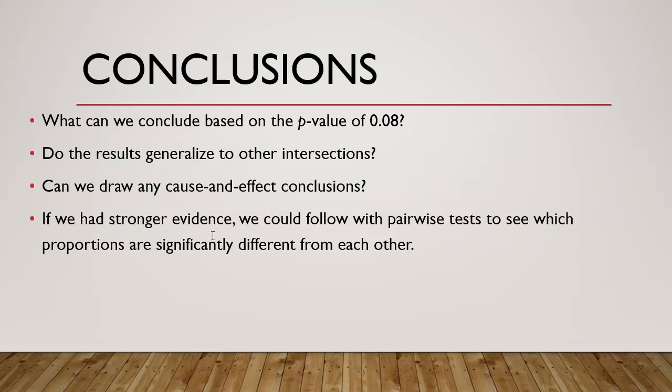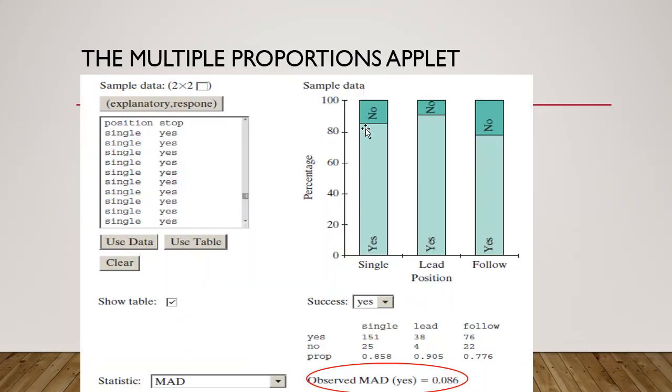If you had stronger evidence, you could follow up with pairwise tests to see which proportions were different. Maybe you could conclude that one proportion was for sure different from the others, but you couldn't conclude that the other two were different. You can follow up by comparing this one to this one, or this one to this one, or this one to this one. You can do individual two proportion tests comparing different ones.